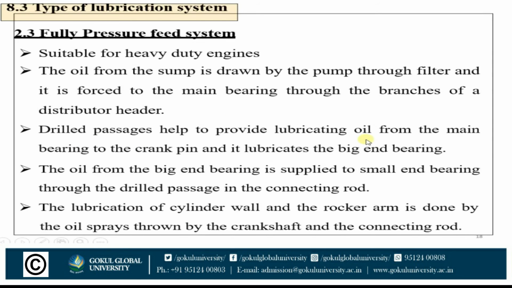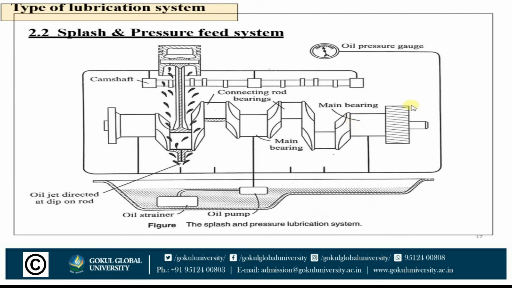The oil from the sump is drawn by the pump through the filter, and it is forced to the main bearings through the branches of the distributor header. Drilled passages help to provide lubricating oil from the main bearing to the crank pin, and it lubricates the big end bearing. So there are drilled holes which provide lubrication of the big end of the connecting rod.